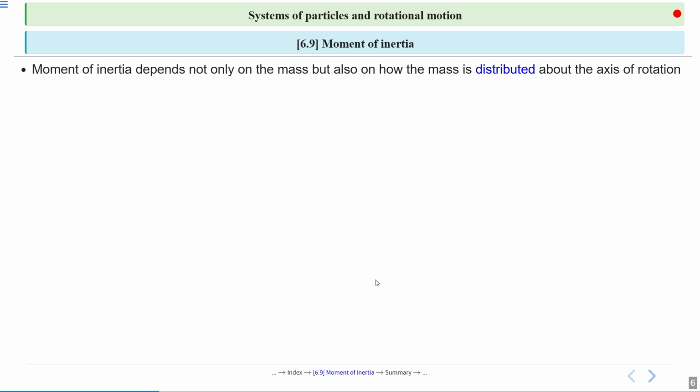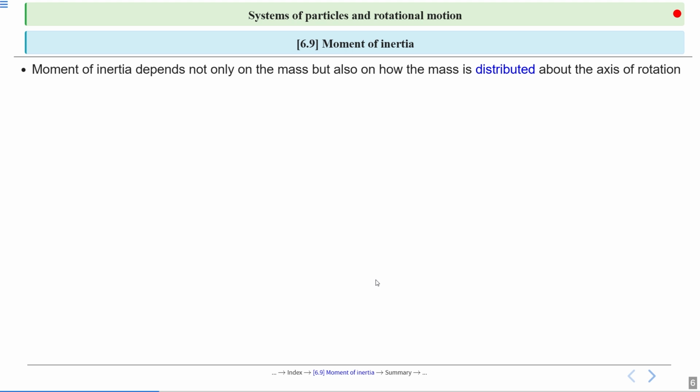Moment of inertia depends not only on the mass but also on how the mass is distributed about the axis of rotation. It means moment of inertia depends on the mass of the particle, but not only the mass.